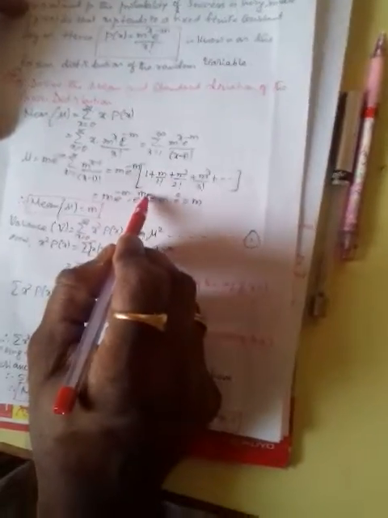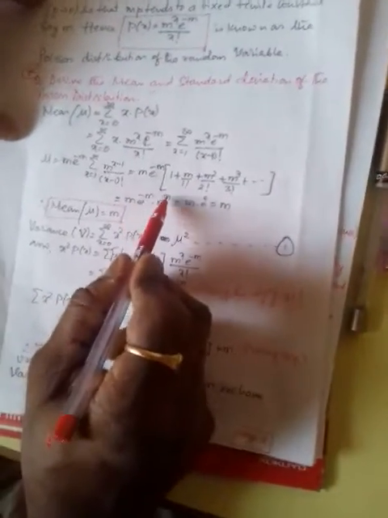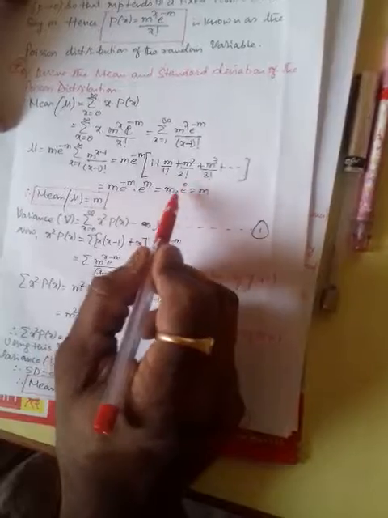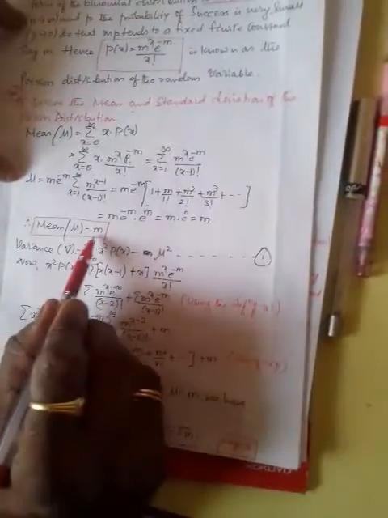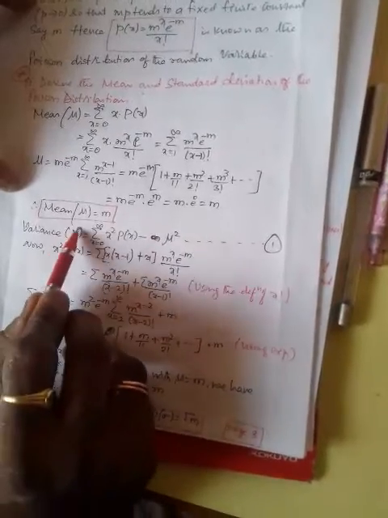Instead of x, it is m. Therefore, e to the power minus m into e to the power m is what? Simply e to the power 0. Therefore, the mean mu is given by m. Okay, next we come to the variance.